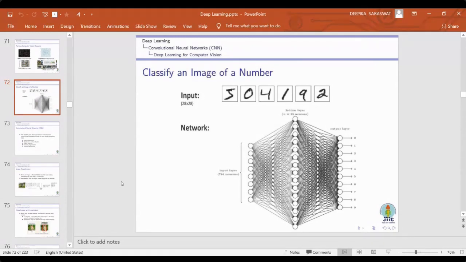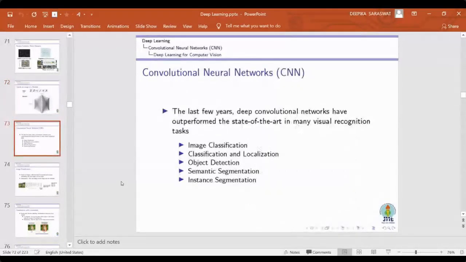The drawback of this deep neural network is its complexity. The complexity increases exponentially. To overcome this problem, a different deep neural architecture was proposed for image classification, and that is termed the convolutional neural network. Now, this deep convolutional neural network is basically used in many visual recognition tasks.